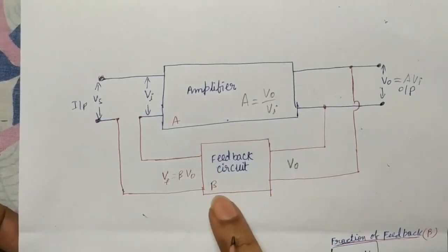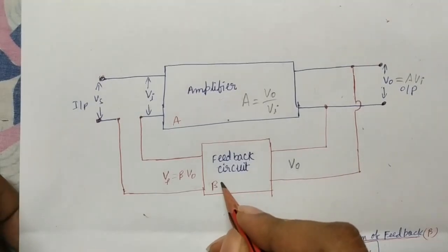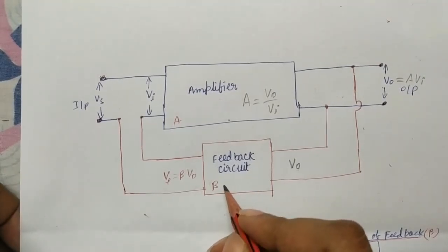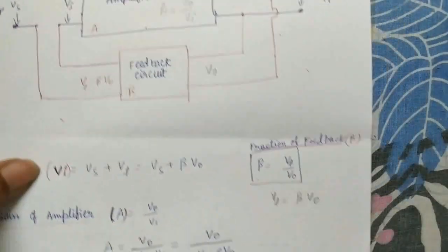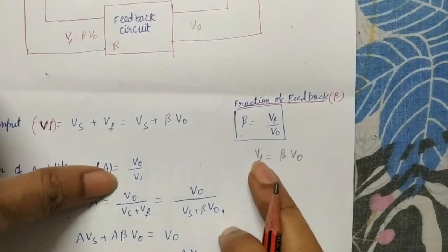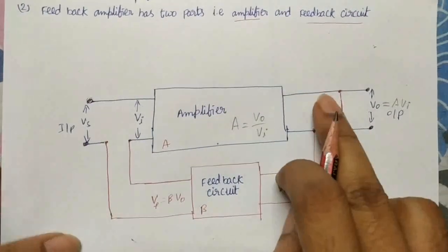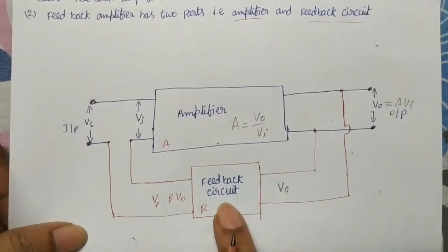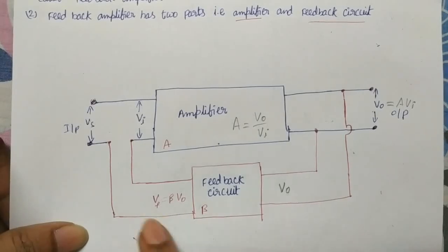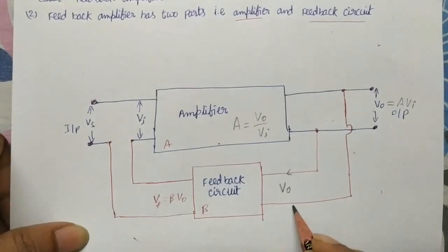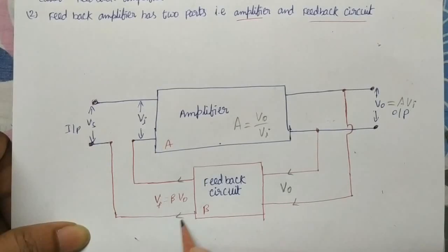What is the feedback circuit here? Beta. Beta is also like a gain factor, or the fraction of feedback. The input here is VO, because the output of the main amplifier is the input for the feedback circuit, and it comes out as the output VF.